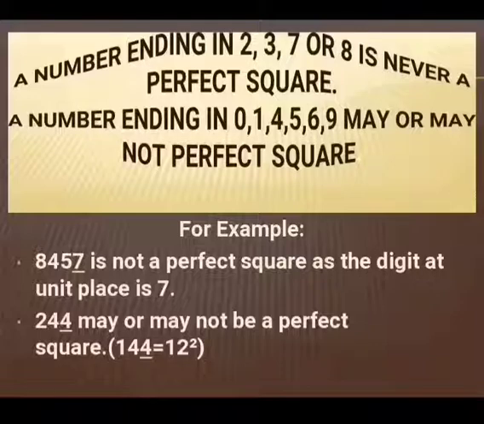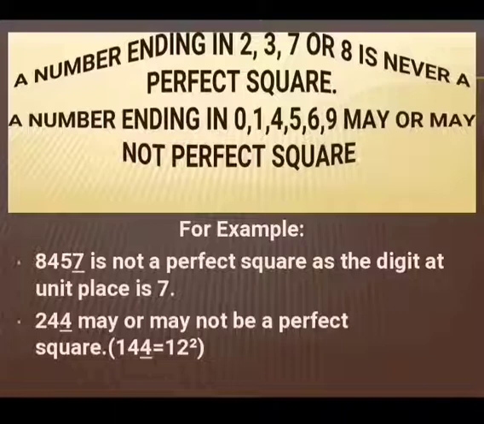Let's have one more example. 244. As the number is ending with 4, the number may or may not be a perfect square. Why may or may not be? Because I have another number, 144. We know that 144 is the square of 12.